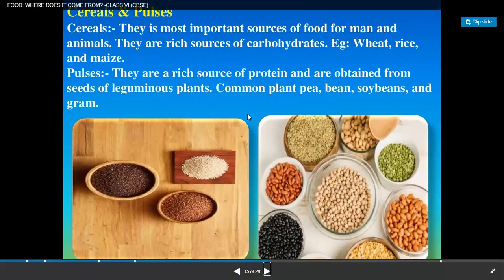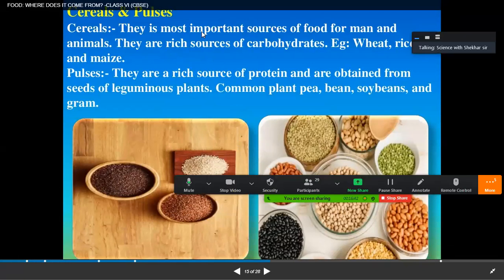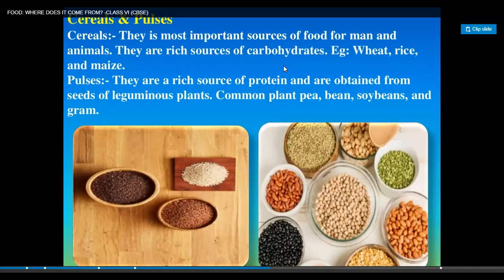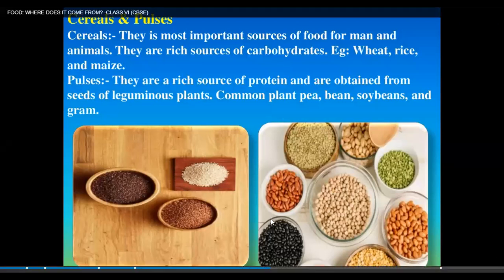Cereals and pulses. Cereals are the most important sources of food for man and animals. They are rich sources of carbohydrates, for example wheat, rice, and maize. On the other side, we have pulses. They are a rich source of protein and are obtained from seeds of leguminous plants, which are nitrogen fixing. So they are common plants: pea, bean, soybeans, and gram.